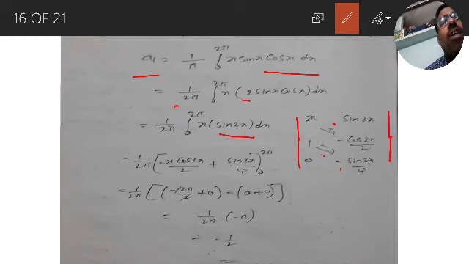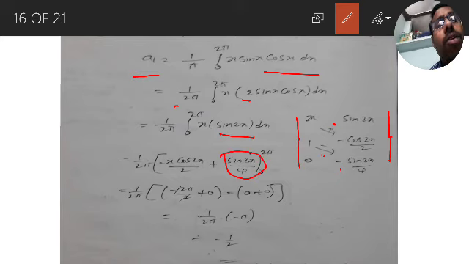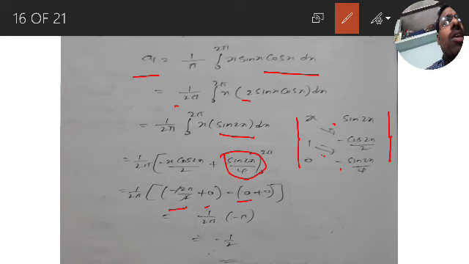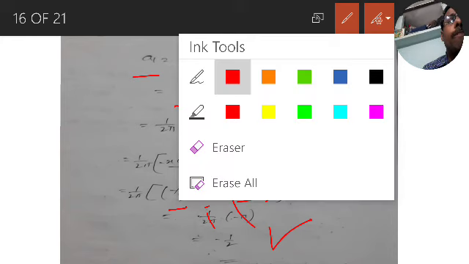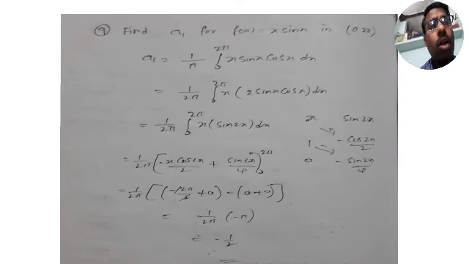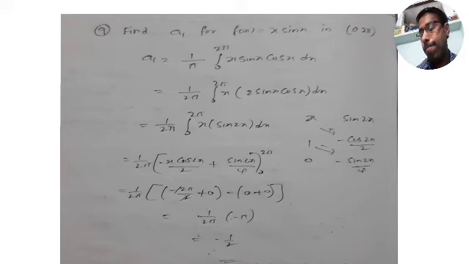Upper limit minus lower limit. For any multiple of pi the sin term becomes 0. So upper limit 2 pi: minus 2 pi into cos 4 pi is 1, minus 2 pi by 2, plus sin 2 pi 0. Lower limit 0: 0 into something is 0, sin 0 is 0. So lower limit value is 0. 2 and 2 cancel, pi and pi cancel, it is minus 1 by 2. Note it down, let us move to the next problems.